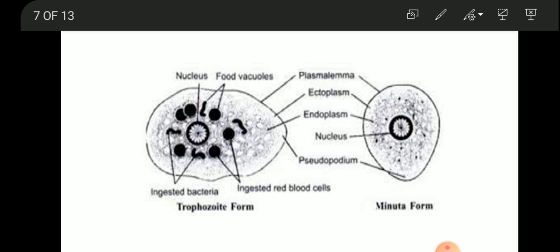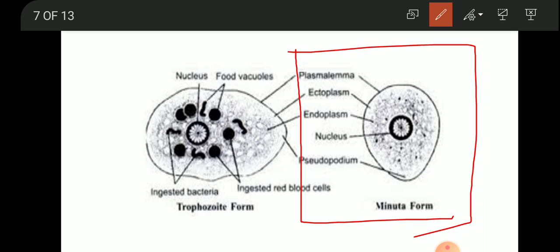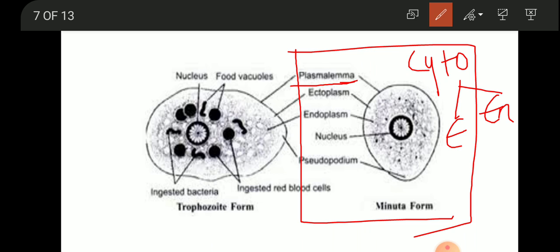This is the diagram of Entamoeba histolytica. So let's see this diagram. This is the plasma membrane, we call it as plasma lemma. The inside cytoplasm is differentiated into two forms, ectoplasm and endoplasm. And the nucleus is the cartwheel shaped nucleus.